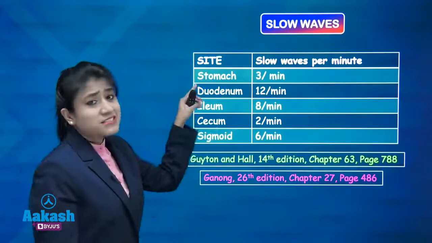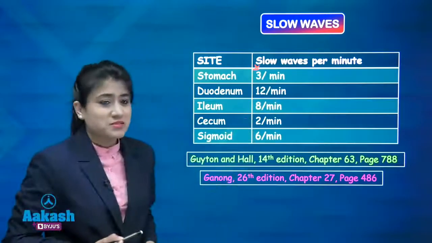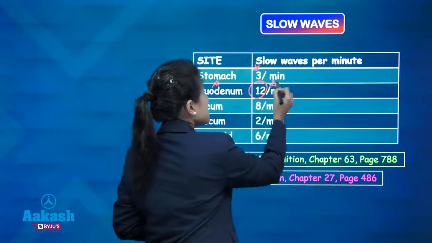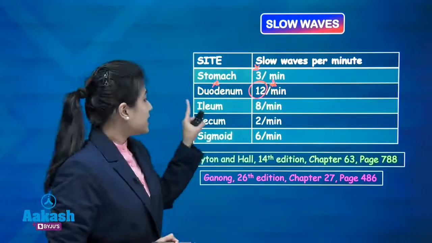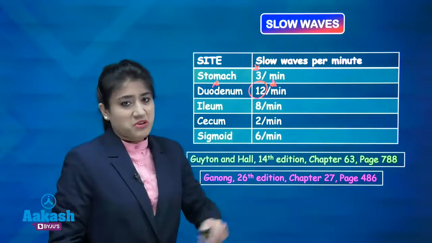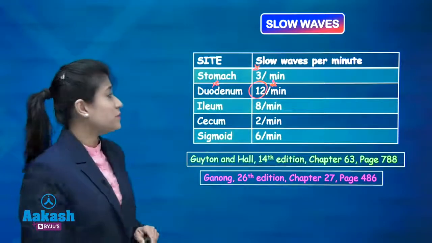So first starting with stomach. In stomach you will get 3 per minute slow waves. What about the duodenum? In duodenum you are getting a maximum, that is 12 per minute. Write it down. In duodenum it is 12 per minute, in ileum it is 8, in cecum it is 2, and in sigmoid it is 6 per minute. Okay, so maximum is for duodenum.